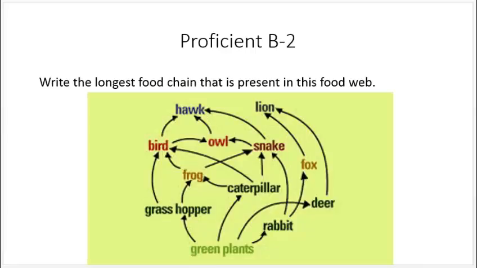What's the longest food chain present in this food web? A proficient question. I count 6, a couple different routes.